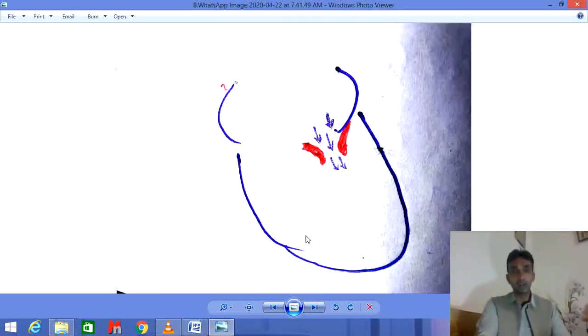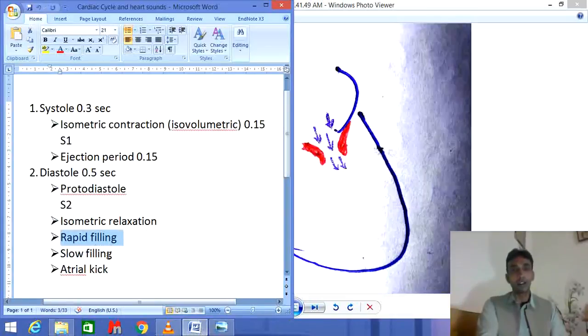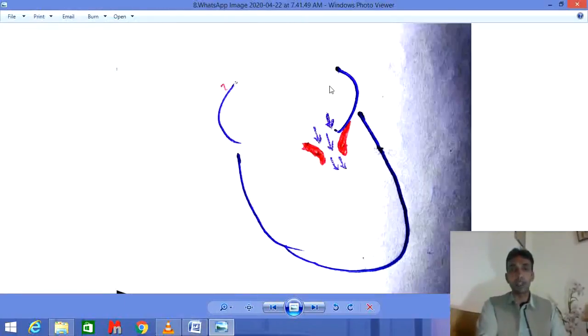Now coming toward the next one, when the ventricle becomes half filled, then the transfer of blood from the atria to the ventricle becomes slow, and that is called the slow filling stage. During slow filling, the blood is transferred from the atria to the ventricle, from this atria also to the right ventricle, and this transfer of blood from the atria to the ventricle is very slow. That is why this is called the slow filling stage.